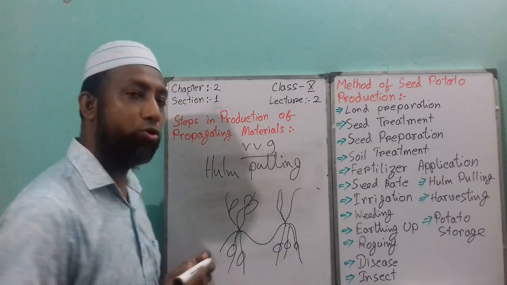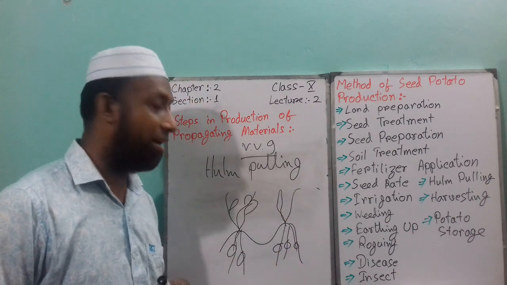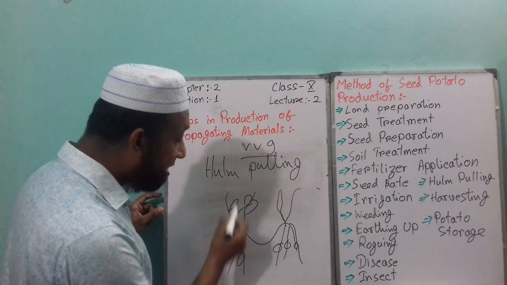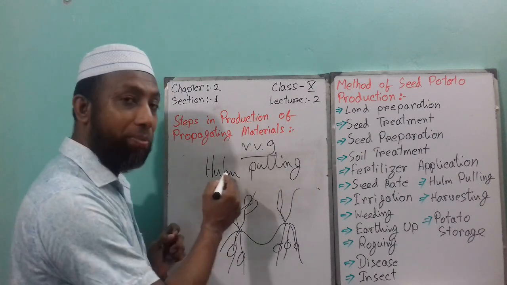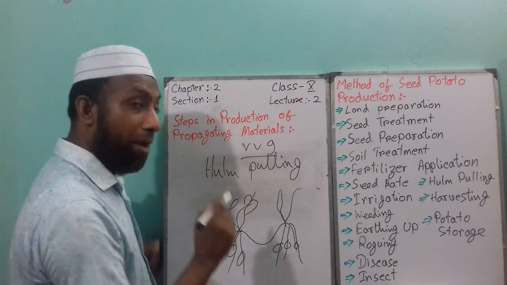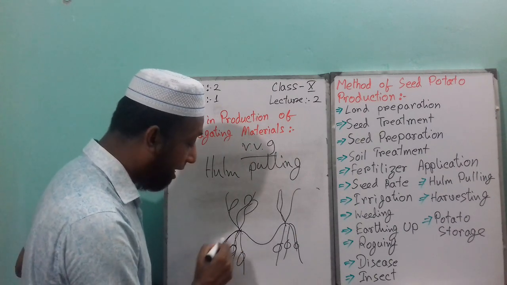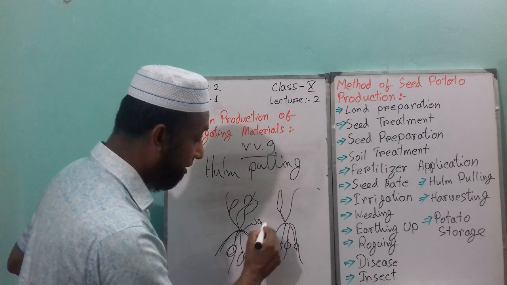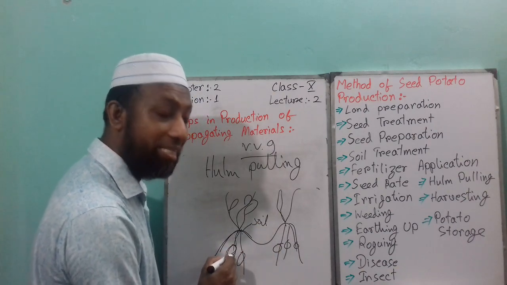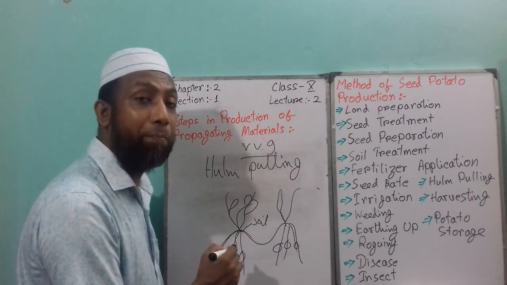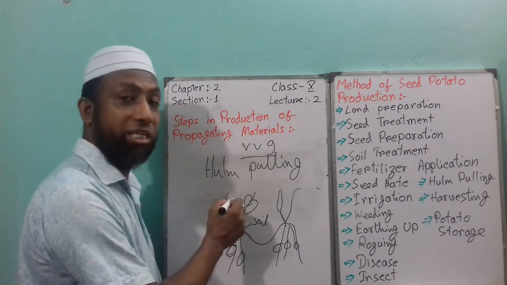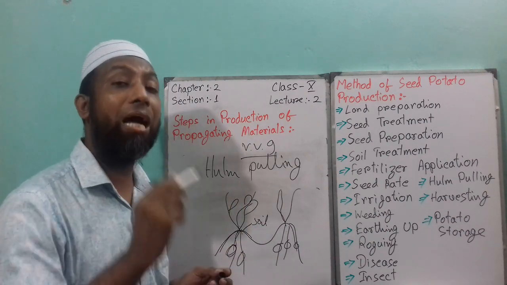So what we should do 7 to 10 days before harvesting is uplift this plant, but not all of the plant, just the root system. But make sure the potato stays underneath the soil. You have to uplift the plant and the whole root system. This is called haulm pulling.